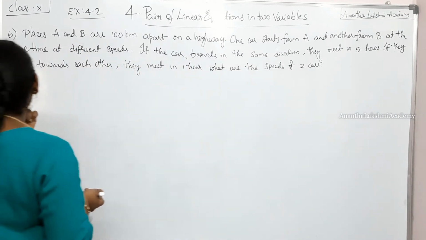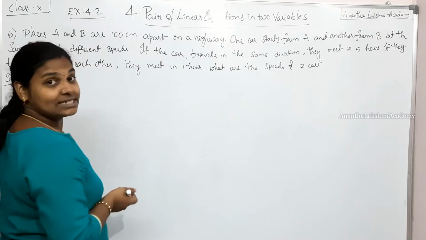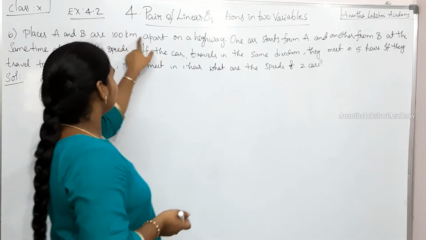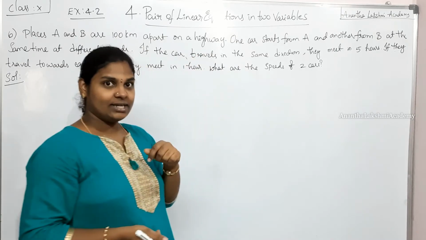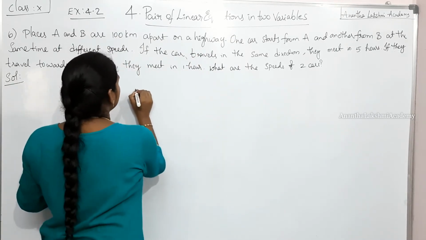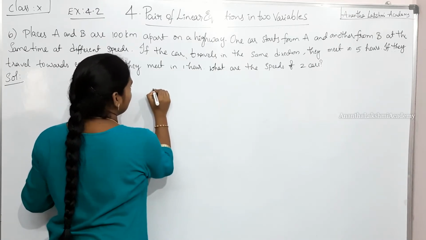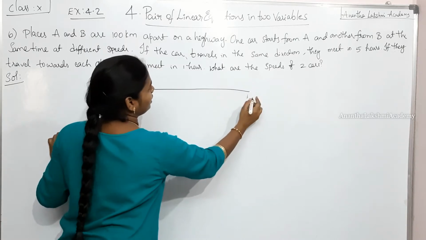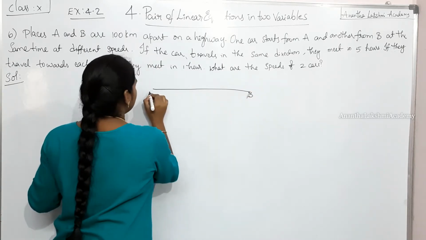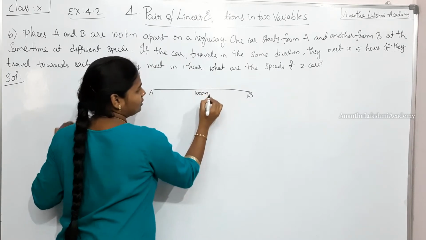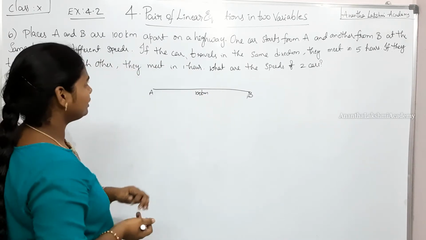In problem number 6, what is given for us? Let me read it out for you. Places A and B are 100 kilometers apart on a highway. There is a highway and there are two places, A and B. Let me write a little bigger: A and B, which are 100 kilometers apart. The distance between them is 100 kilometers.